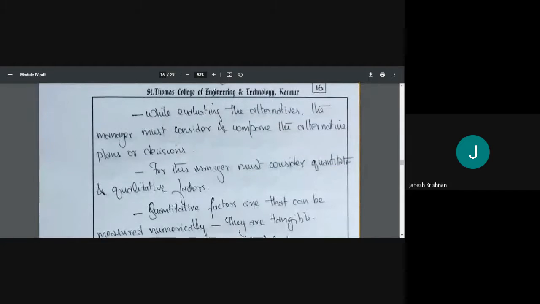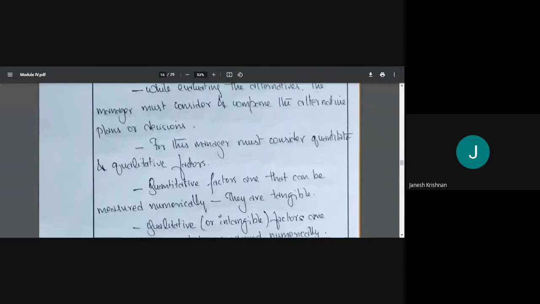While evaluating the alternatives, the manager must consider and compare the alternatives planned for decisions. It's not that he'll make up his mind, saying, okay, I'm going by bike only. If there's only bike and no other options, in that case there's no need for this evaluation. Whenever we are evaluating, we have to take all courses of action into consideration. All alternatives have to be considered. Then for this, the manager must consider quantitative and qualitative factors.